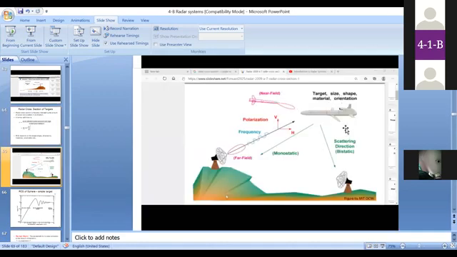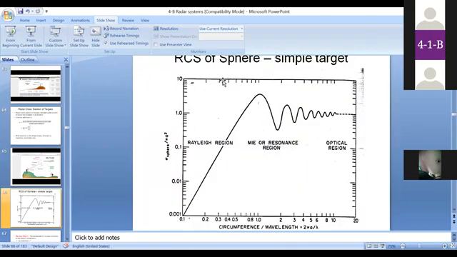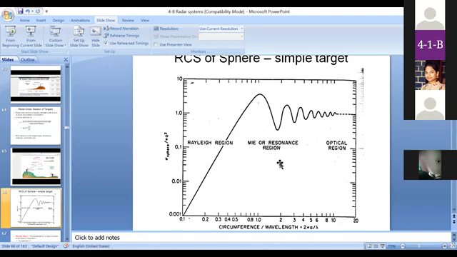So these are the several factors which influence the radar cross section, and this graph explains radar cross section of a simple object called a sphere. Whenever we assume a sphere as a target, this is the actual radar cross section graph. Basically this graph operates in three regions: Rayleigh, Mie, and optical region. The conditions for these three regions: whenever 2 pi a by lambda, that is circumference by wavelength, is less than 1, then it operates in the Rayleigh region. Whenever it is greater than 1, it operates in the optical region. Whenever it is comparable to 1, it operates in the Mie or resonance region. Okay.